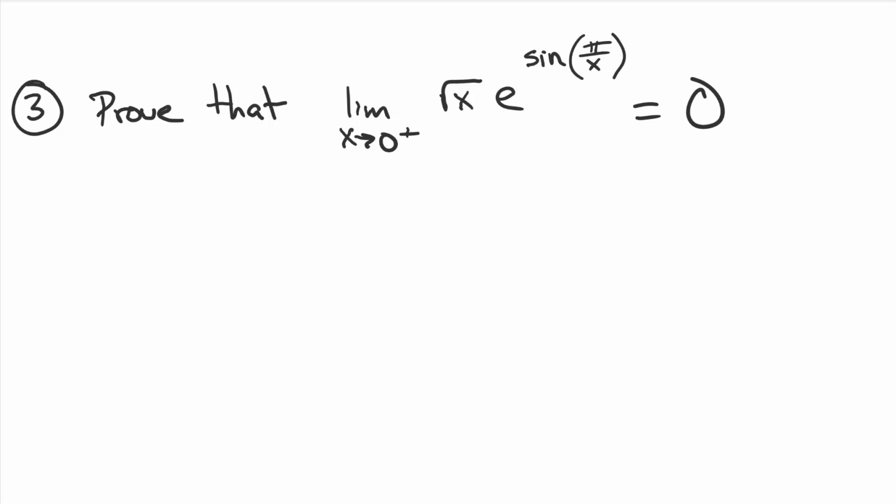All right, so here we go. What we have an issue on is up here. It's not even the sine. It's the same thing. You can't plug in that 0. So that thing is trapped between 1 and -1, or -1 and 1. Sine of pi over x is trapped between -1 and 1. Okay. Cool. That's good to know.